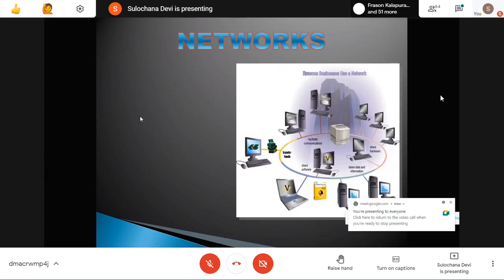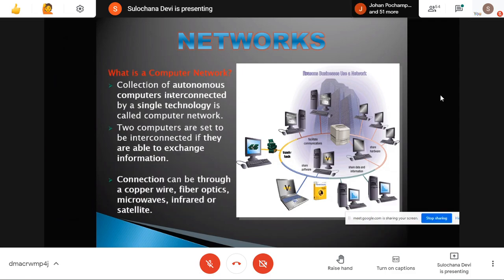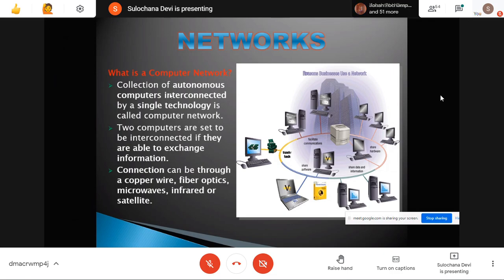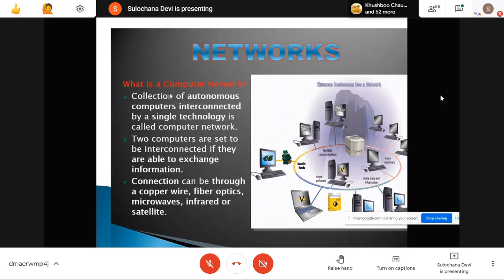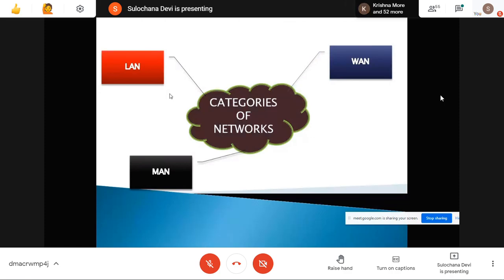Then it's okay. Then I'll just give a brief introduction about LAN, WAN, MAN. Computer network: what you already know, when we interconnect two or more devices through copper wire, fiber optics, microwave, infrared, satellite, like wired and wireless media, so that we call it a network. Generally this network can be LAN, MAN, WAN, and PAN, personal area network.